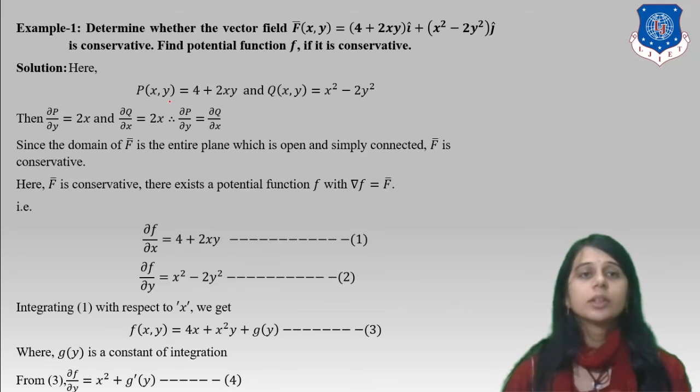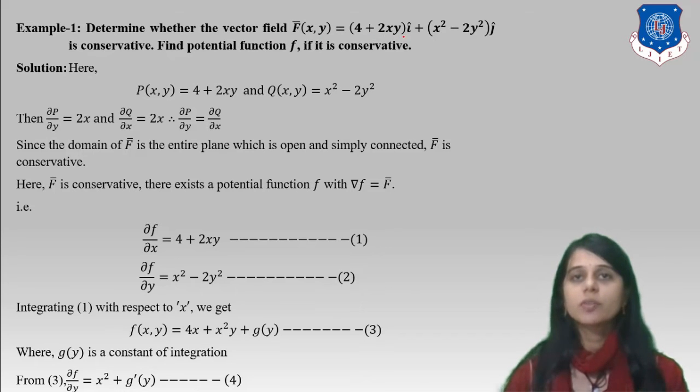Example. Determine whether the vector field F(x,y) = (4 + 2xy) i + (x² − 2y²) j is conservative. It is a 2-dimensional field. Find the potential function if F is conservative. We have to prove this function is conservative, and we find the potential function if and only if it is conservative.